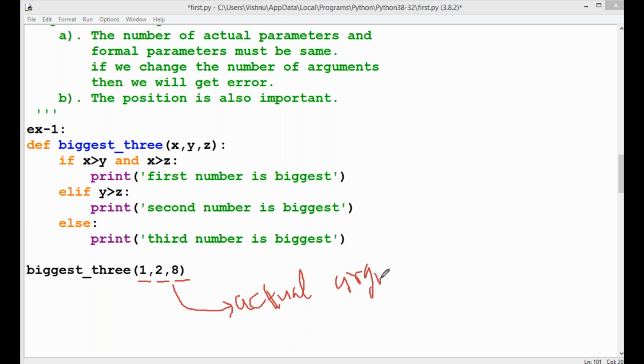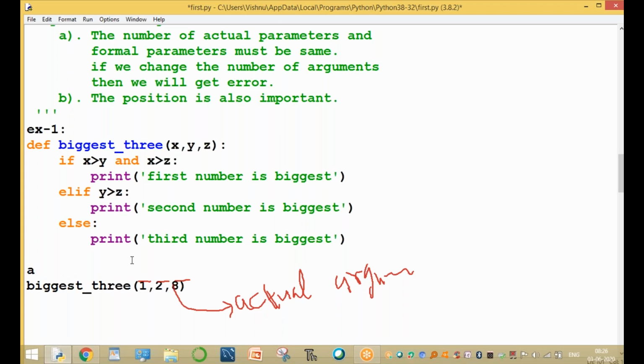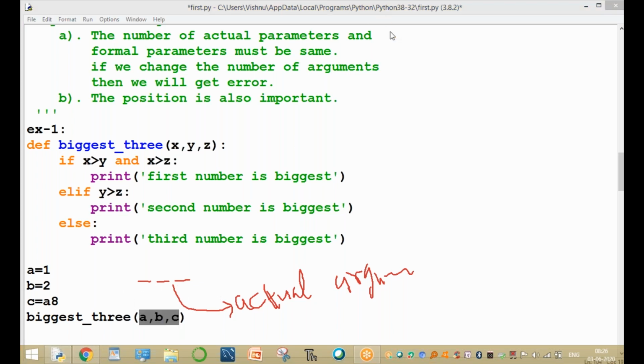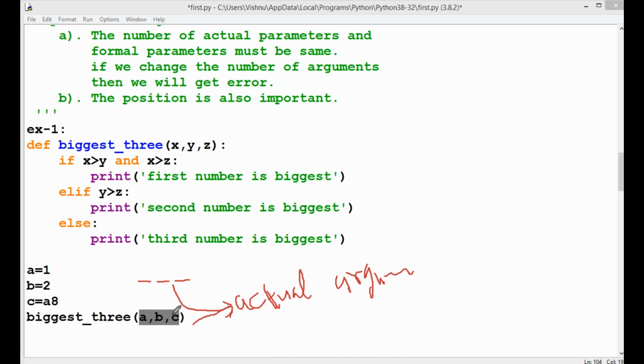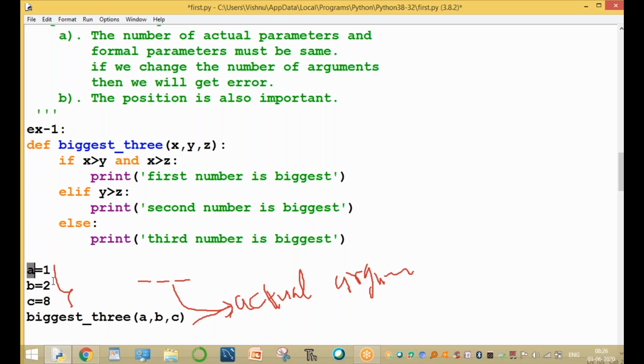You can pass either direct values or the names of variables, no problem. Another pattern is a equal to 1, b equal to 2, c equal to 8. You can call biggest_3 with a comma b comma c. Here a, b, and c are called actual arguments. You can pass either values or variable names, no problem. So here a, b, c are passed to biggest_3, and the values are 1, 2, 8.